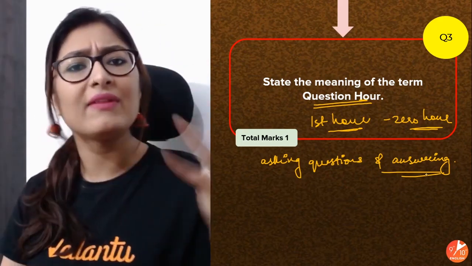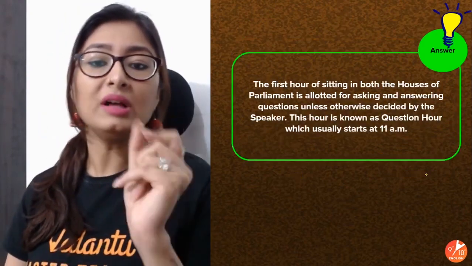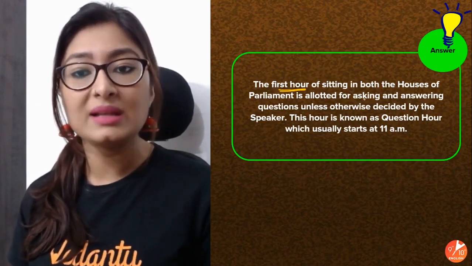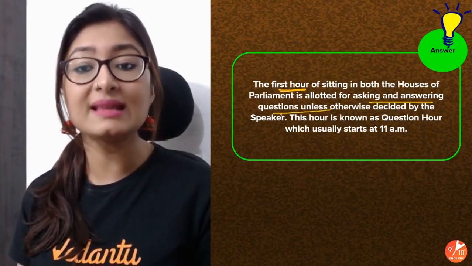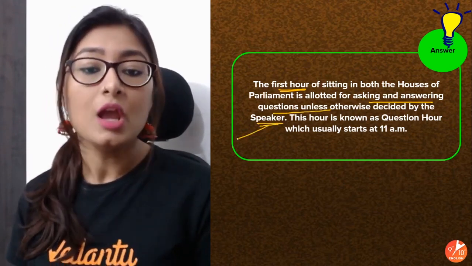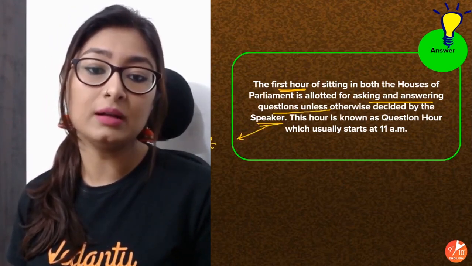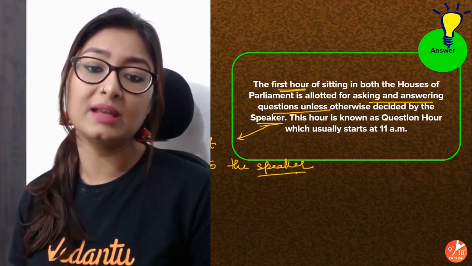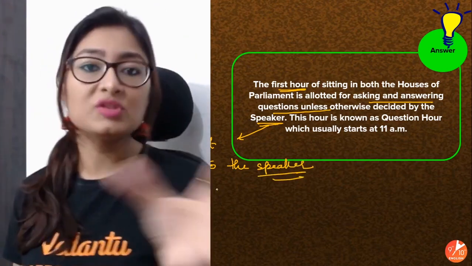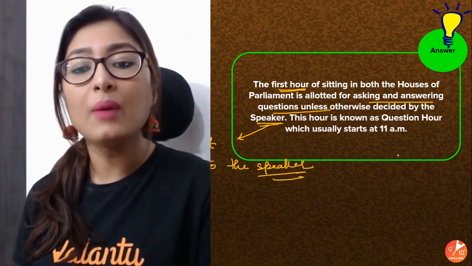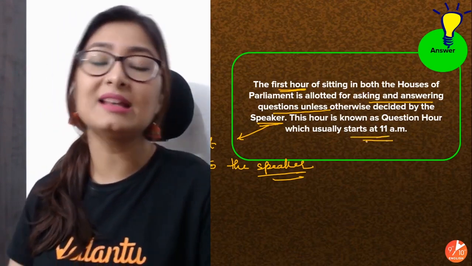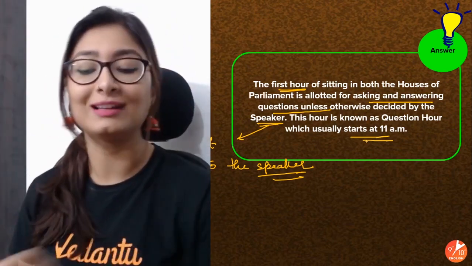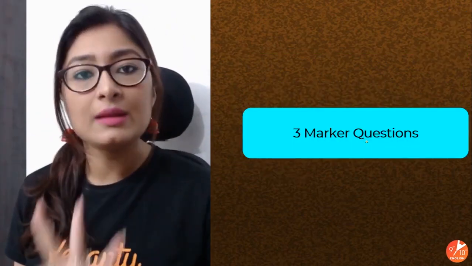It usually starts at 11 a.m. in the morning. The first hour of the sitting in both houses of Parliament is allotted for asking and answering questions unless otherwise decided by the speaker. So it is also left to the discretion of the speaker. If the speaker wants something to be done a different way, then there might be some changes. Otherwise, this is how it is. The hour known as question hour usually starts at 11 a.m. This 1 hour is just for asking and answering questions. So very literal. Now next we are going to look at 3 mark questions.